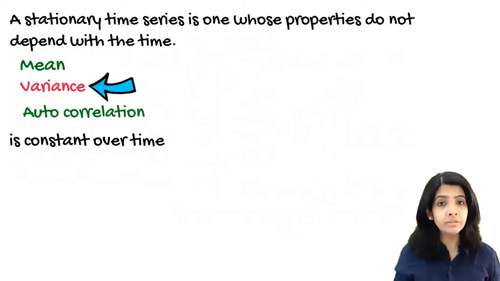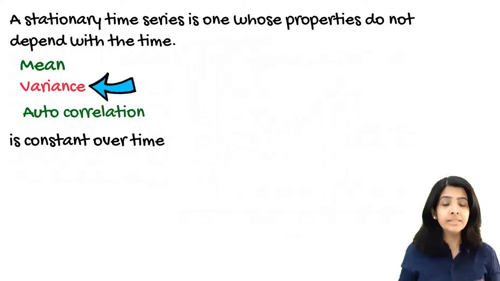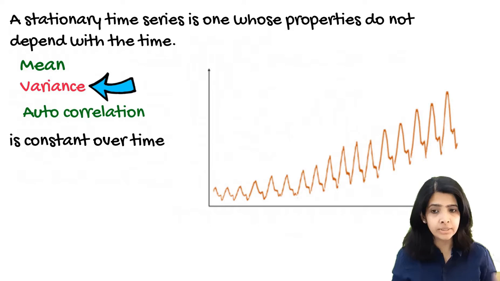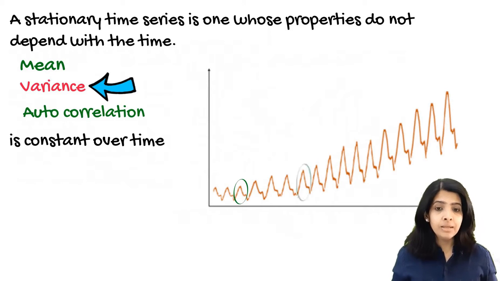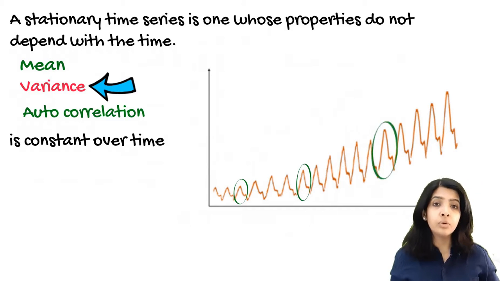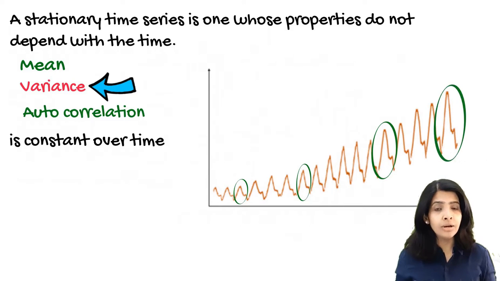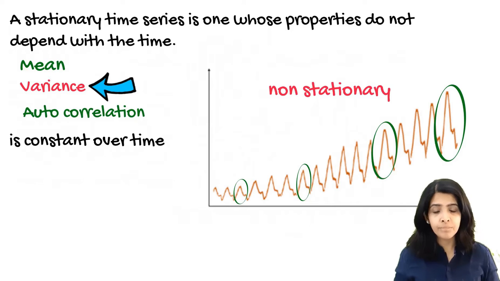Now the second point is variance. In a stationary series, the variance would be constant with time. In this plot, the variance is increasing with time. The variance increases as we go down the series. So this is also a non-stationary time series.